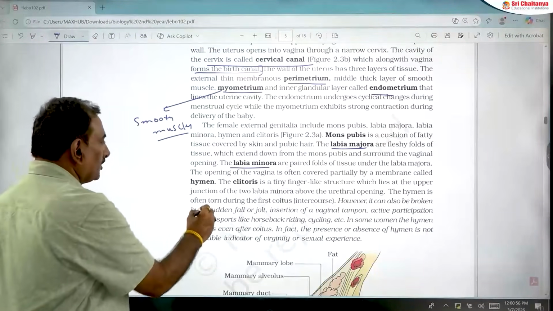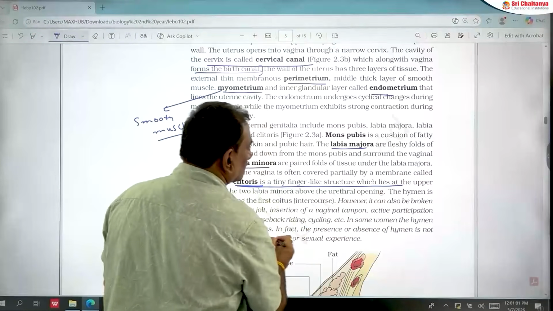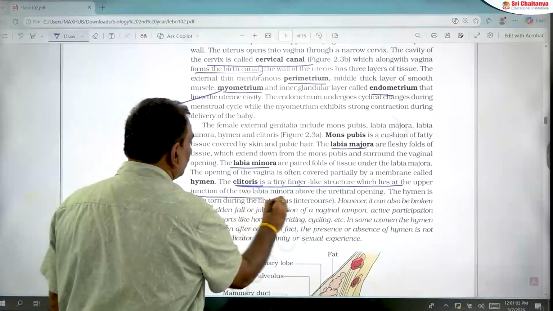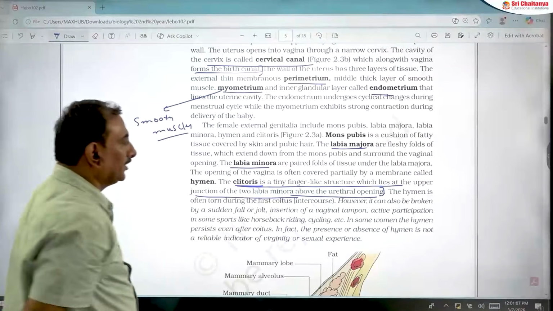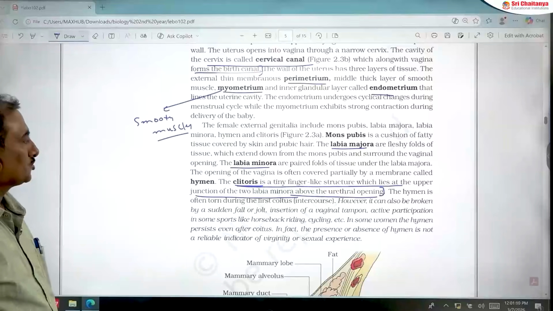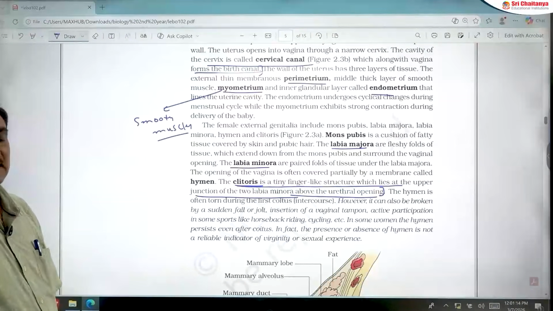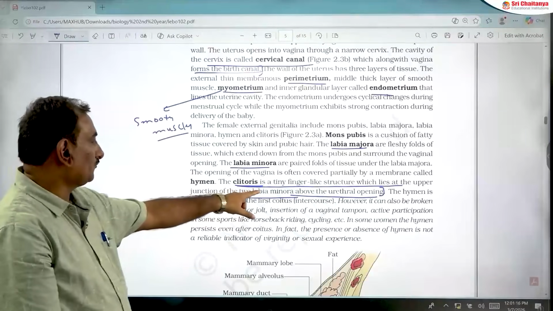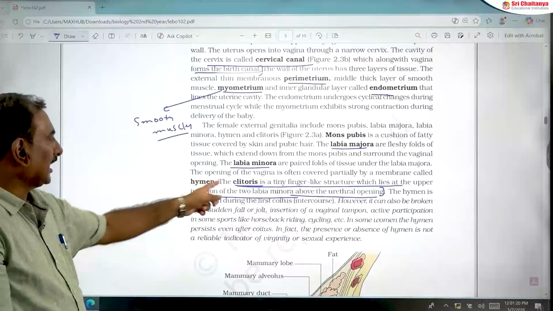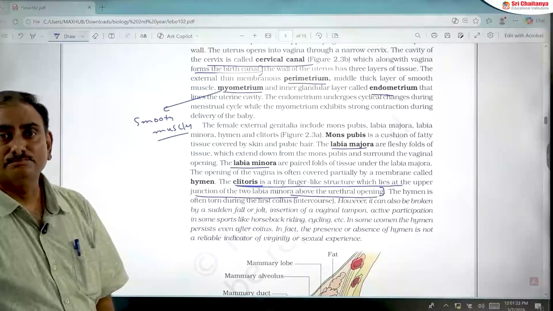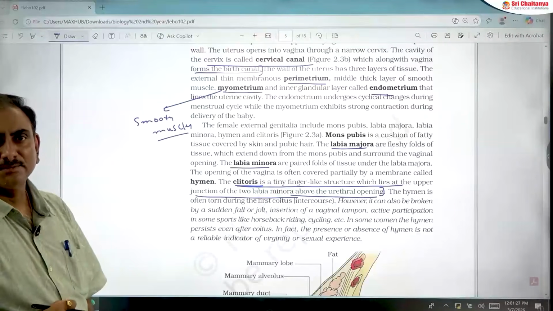One more important point is the clitoris. The clitoris is a tiny finger-like structure which lies at the upper junction of the two labia minora above the urethral opening. This is a very important point, students. The clitoris is an erectile structure present at the upper junction of the two labia minora above the urethral opening. Clitoris is homologous to the penis of male. This is a very important point.